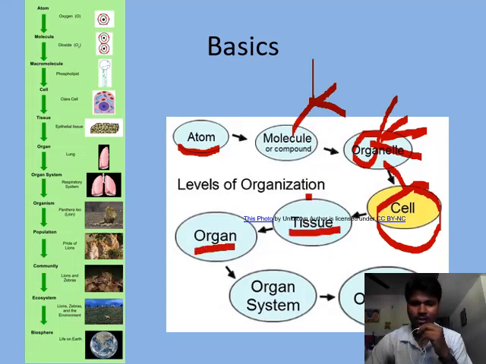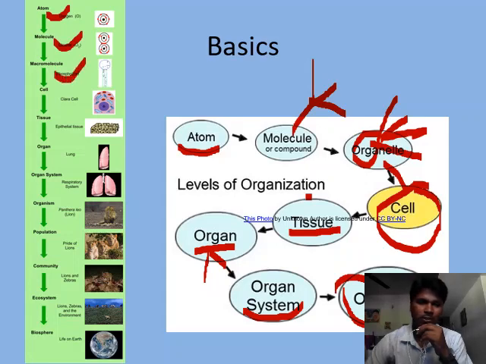Organ means nothing but a part of the body, may be internal or external. These organs grouped together, coordinating and carrying out a particular function, are known as organ systems. Organ systems altogether make an organism or an animal. Let us see here, atoms make up a molecule. Molecules make a macromolecule, biomolecules, and they make cells, cells make tissues, tissues make organ systems, organ systems make up an organism, and